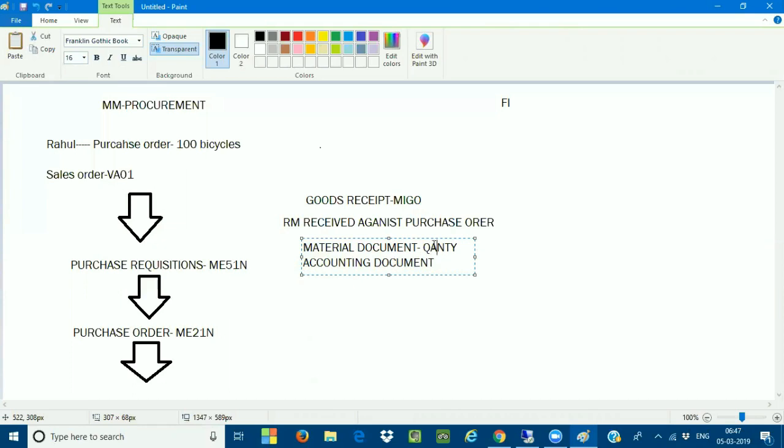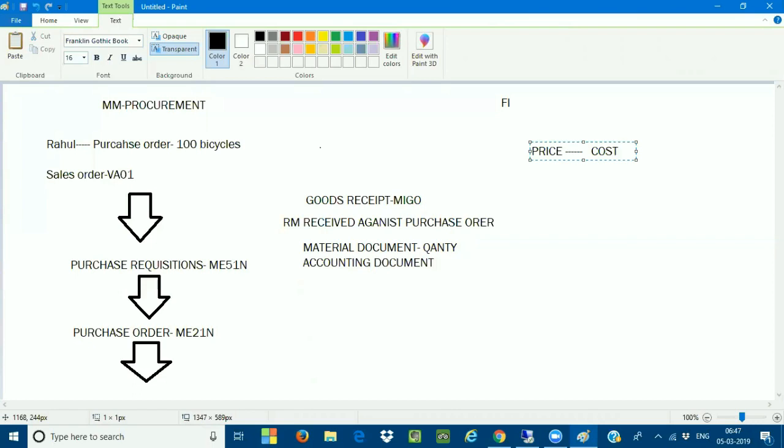But what is the price of this raw material you have received? That is called an accounting document. Meaning you have received a quantity of 10 at the rate of $1. So what is the price? Okay, complete. There is a lot of difference between the price and the cost. One is called the price, and the second one is called the cost.